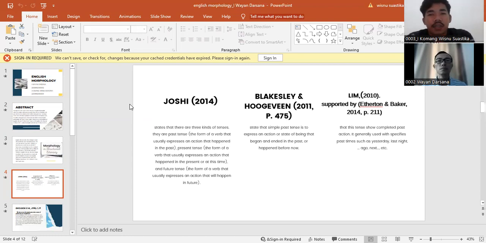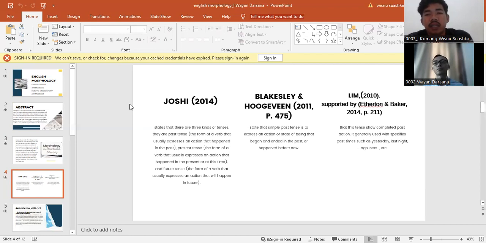And then the next researchers are Blacksley and Hupfer. He stated that simple past tense is used to express an action or state of being that began and ended in the past, or happened before now. And then the next researcher is Lim, supported by Atherton and Baker.